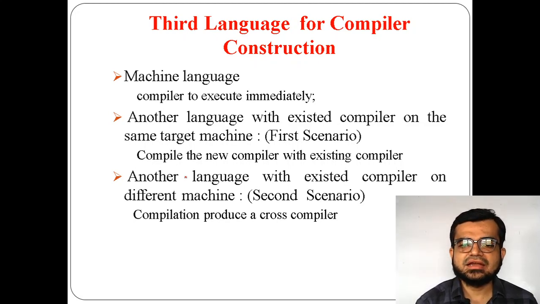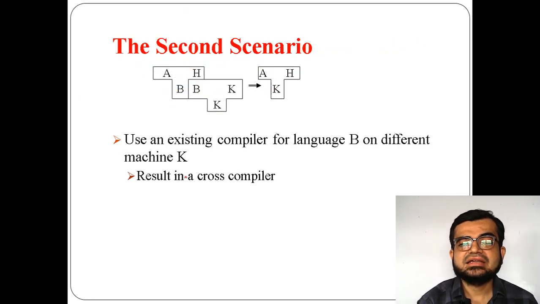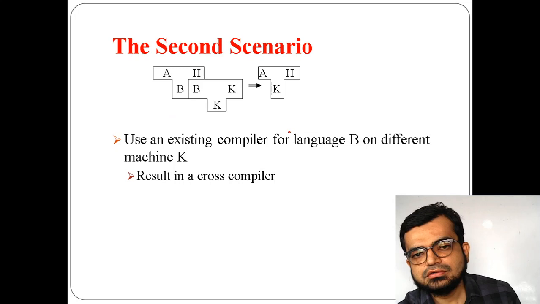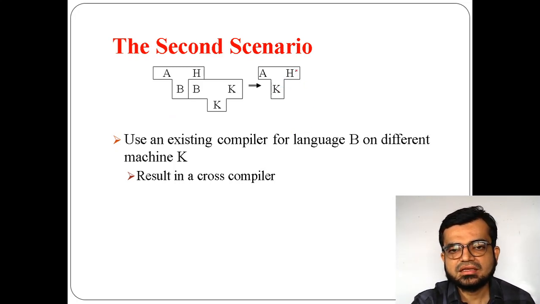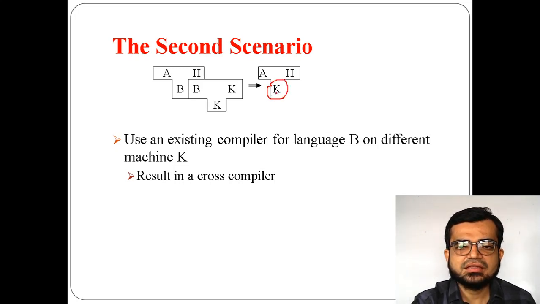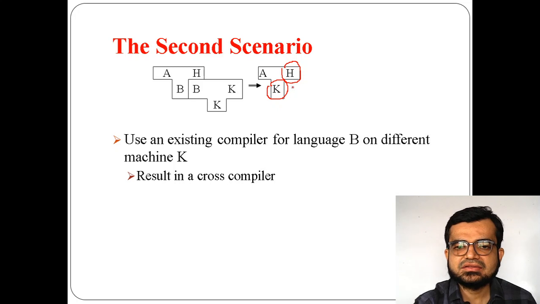Now what is the second scenario here? It is another language with an existing compiler on a different machine. Here it is on a different machine, so this H and K are different. The machine here is different, and this H is also different. Previously this H and this H were the same, the same compiler, and here it is a cross compiler.